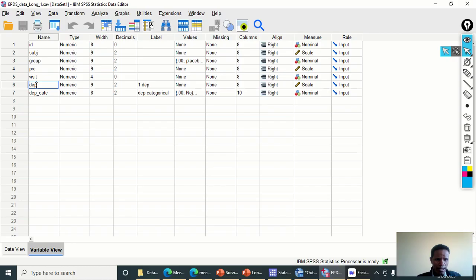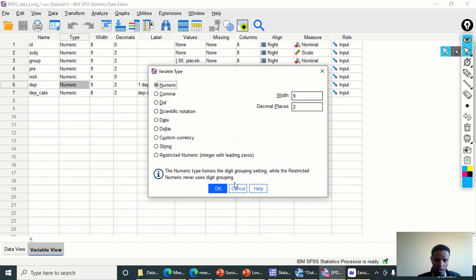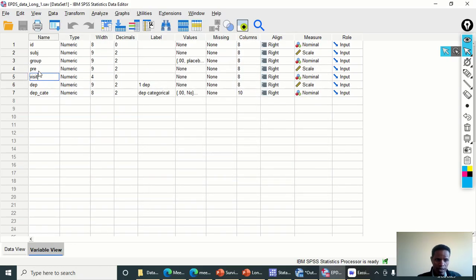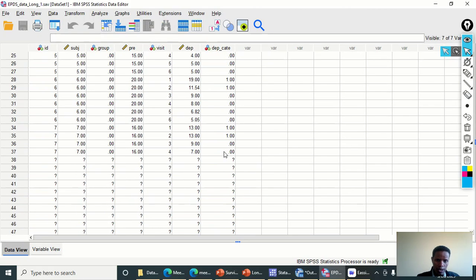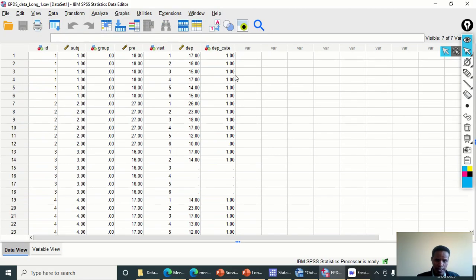And we again have the depression score, the continuous one. Now this continuous one cannot be used as an outcome here. The visit is the time, the pre is again a similar variable to what we have seen previously, and the group is the treatment group. Be aware that the data is in the long form again. The data is in the long form.